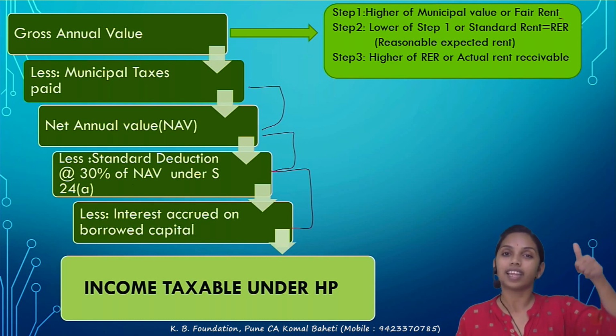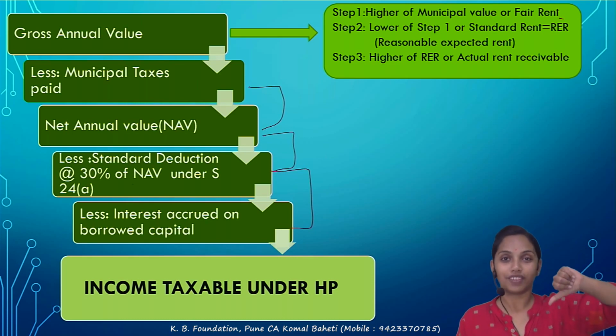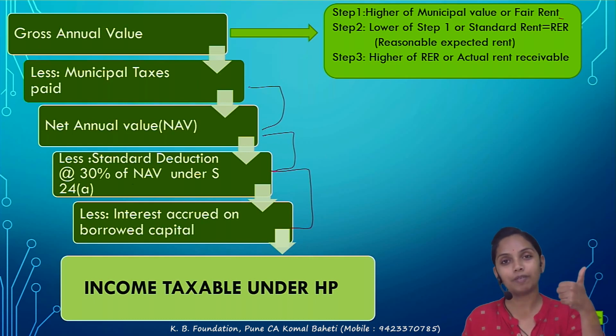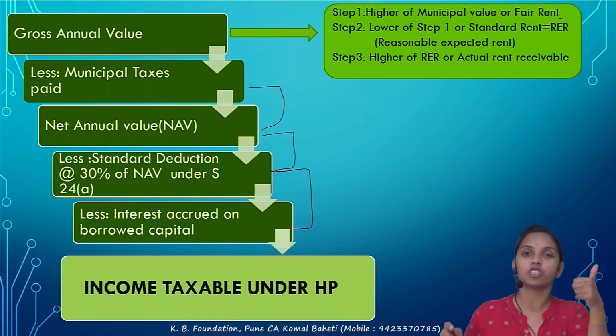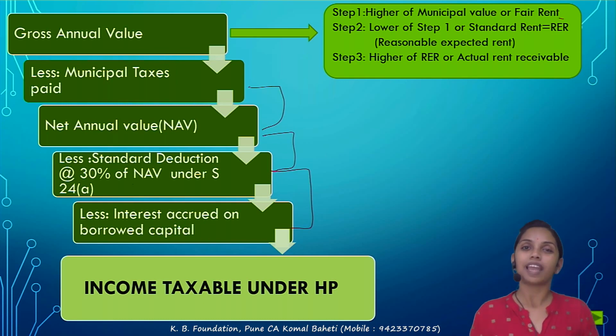The second step: the answer of the first step is compared with the standard rent, whichever is lower. Step 3: the step 2 answer is called the reasonable expected rent, and that is compared with the actual rent received or receivable, whichever is higher. This is the 3-step calculation for the GAV, the gross annual value.